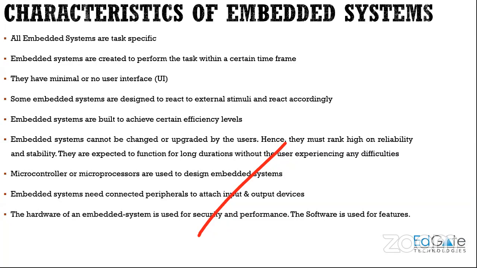Based on the body temperature, the values on the screen keep on changing, and the body temperature will be displayed on that screen, right? So that embedded system is reacting to our body temperature, which is nothing but an external stimulus. It is reacting to our body temperature, and it is changing the values on the display. And once the body temperature has been read perfectly, it'll give a beep sound or something on the thermometer. So these embedded systems react to the external stimuli.